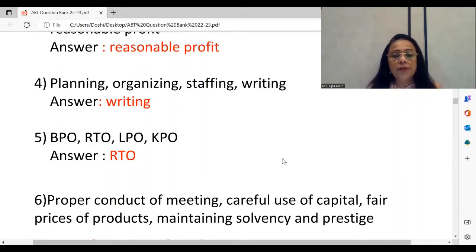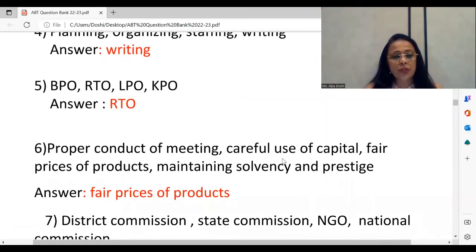The funds which they have given to the company should be carefully used. And the board of directors must keep the company solvent, so they do not run into bankruptcy. So all these 3 put together, we now see which is the odd one out. Fair prices of products is the odd one out. So this is how you have the question here.